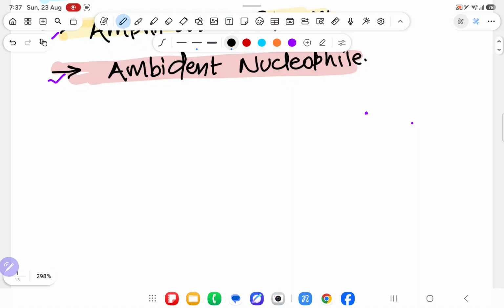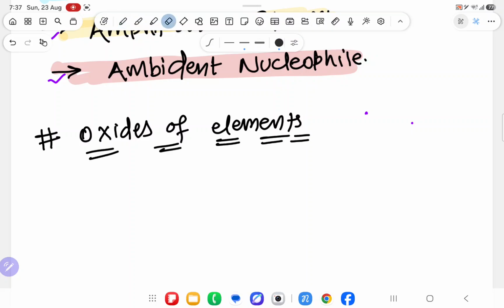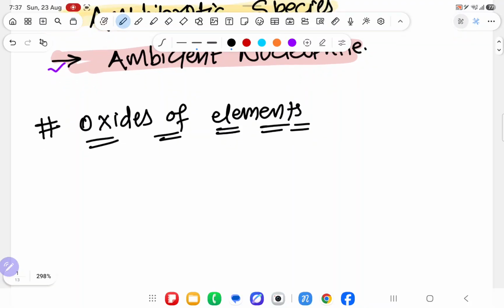First topic, I am going to start amphoteric oxides. In between that, I will dictate you oxides of elements. There are 3 to 4 oxides of elements. One is known as amphoteric oxide, one is known as acidic oxide, one is known as basic oxide. So with amphoteric oxide, I will dictate you all, so you will not get confused or nervous. And trust me, this is one of the important and easy topics. Sometimes JEE directly asking the question.